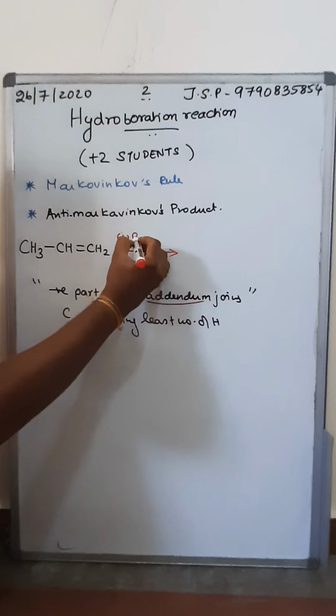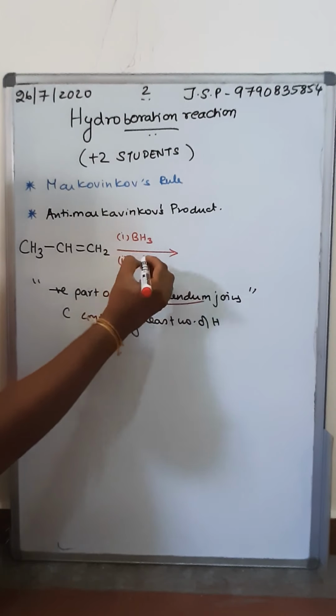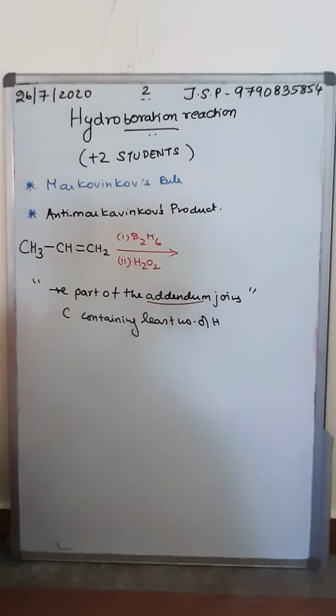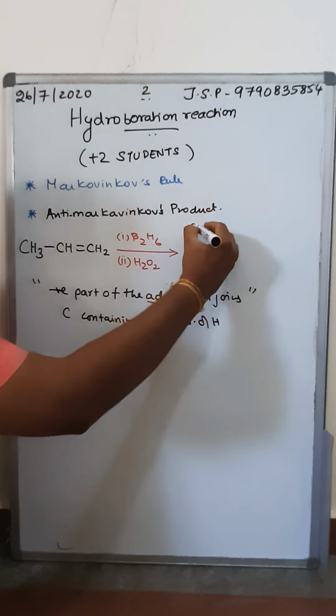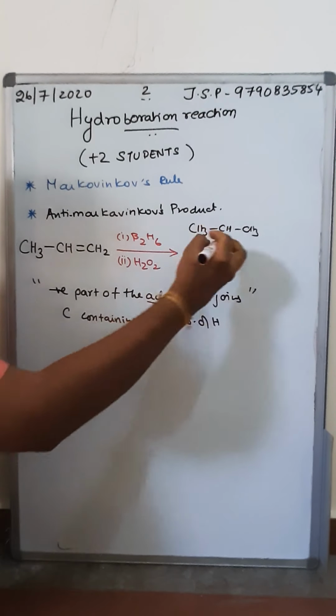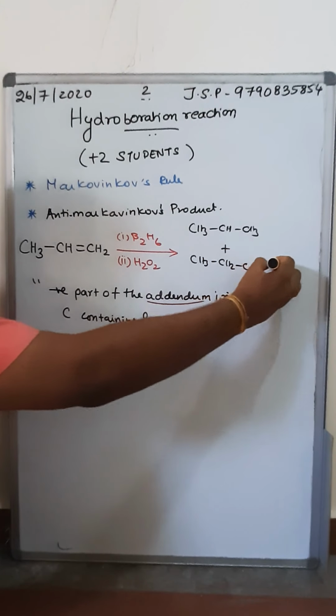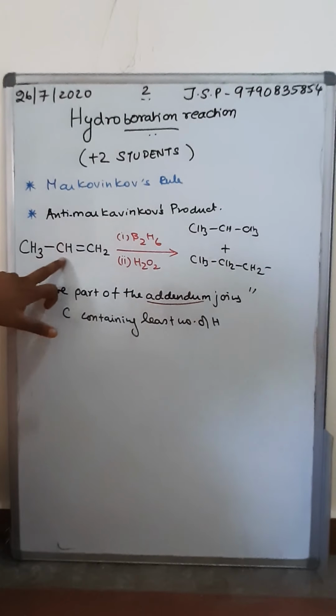So we are going to use boron or diborane, and then we will use the peroxide molecule in the second step. Normally BH3 is available as B2H6, but since BH3 is going to react, I just wrote it like that. During this, water is going to get added. So our products are two different products, CH3, CH, CH3, where the proton is added to this carbon, and CH3, CH2, CH2, where the proton is added to the other carbon.